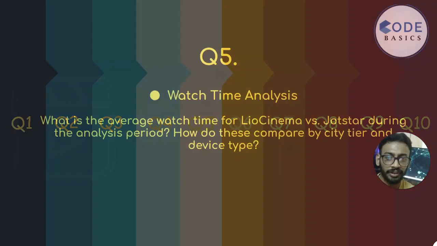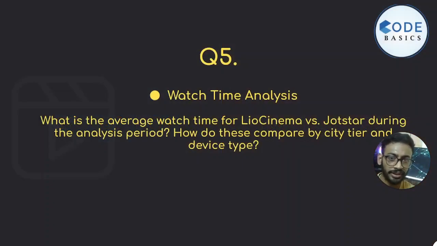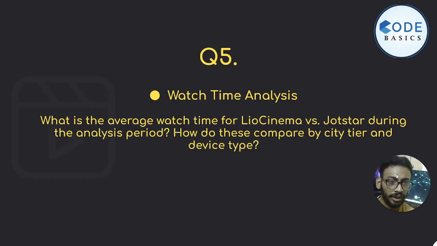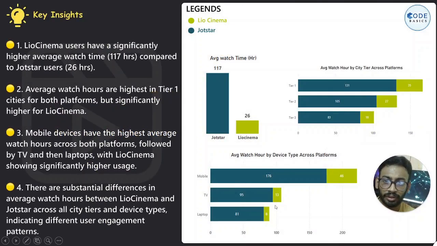So question number 5 is all about watch time analysis. What is the average watch time for LioCinema and Jotstar, and how do these compare by city tier and device type? LioCinema users have a significantly higher average watch time, that is 117 hours, compared to Jotstar, which is 26 hours only. So this is a huge difference.